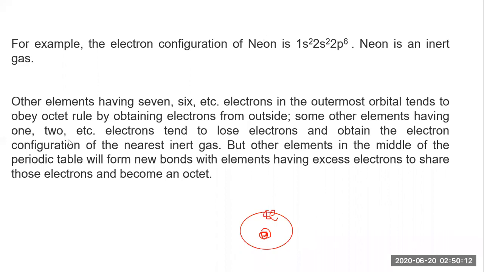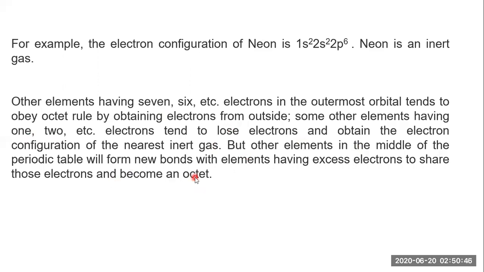So whenever elements have 1 or 2 electrons in the outermost shell, they will lose them. But whenever they have 7 or 6, they will gain them. So these are the points we are going to talk about. Okay, children, let's move further. But the other elements in the middle part of the periodic table, if they don't have 1 or 2 or 6, or 7, will form new bonds with elements having excess electrons to share those electrons and become an octet.